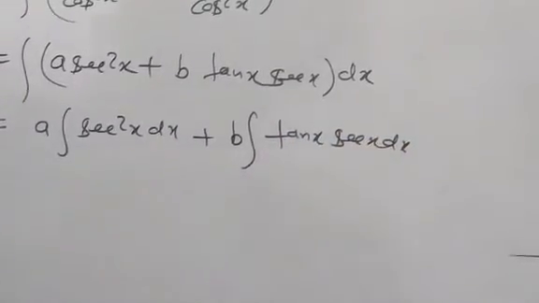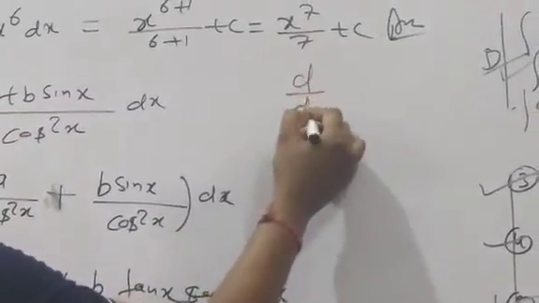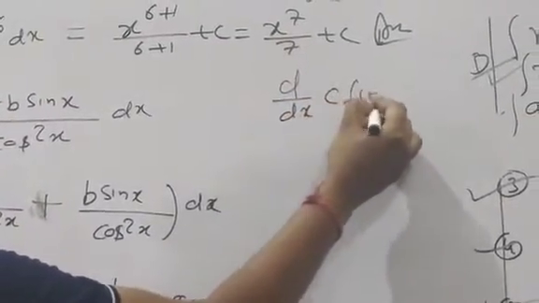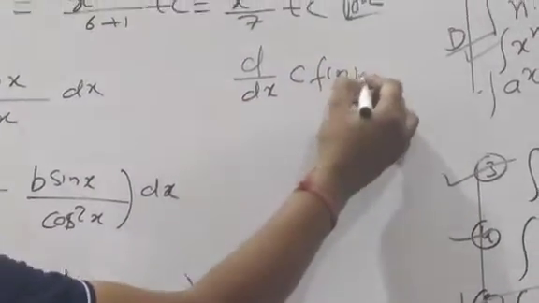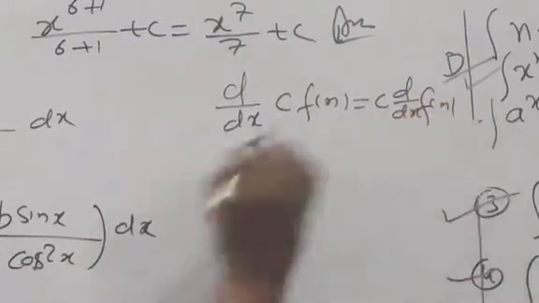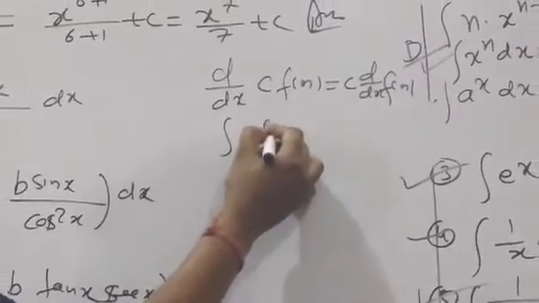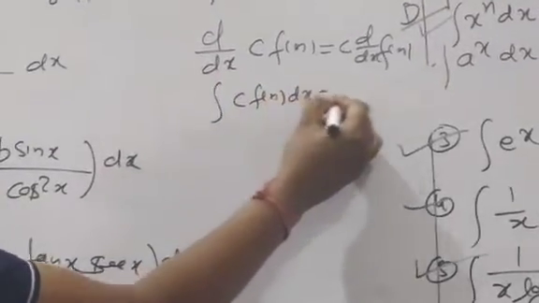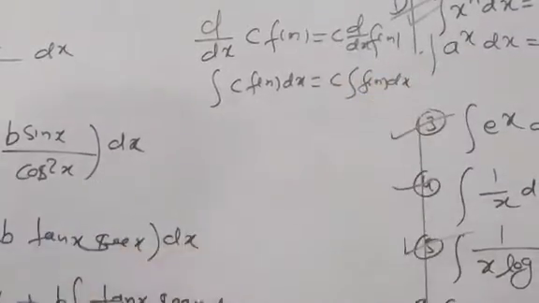Clear? It means, as in differentiation, a constant into a variable number means leaving the constant and taking d by dx of the variable number, the same thing holds in integration also: leave the constant and integrate the variable number.